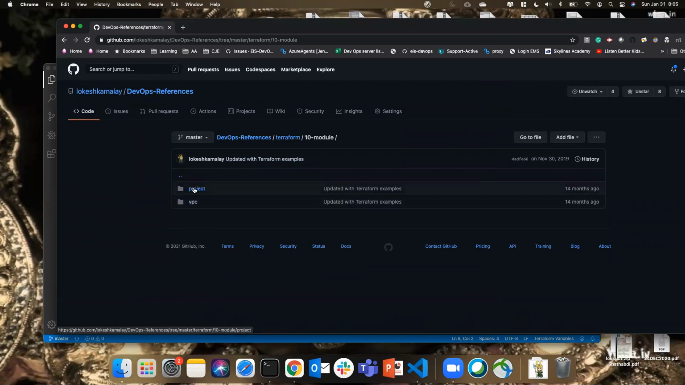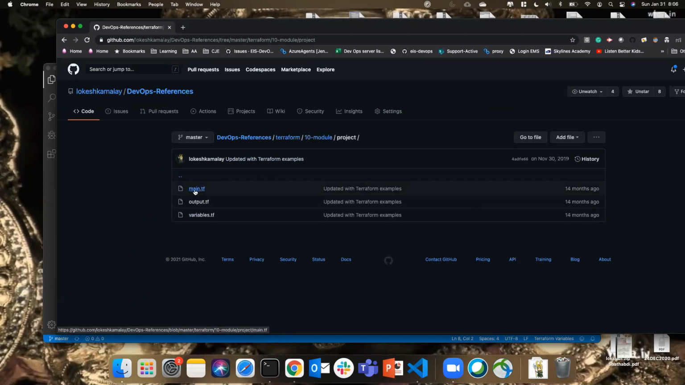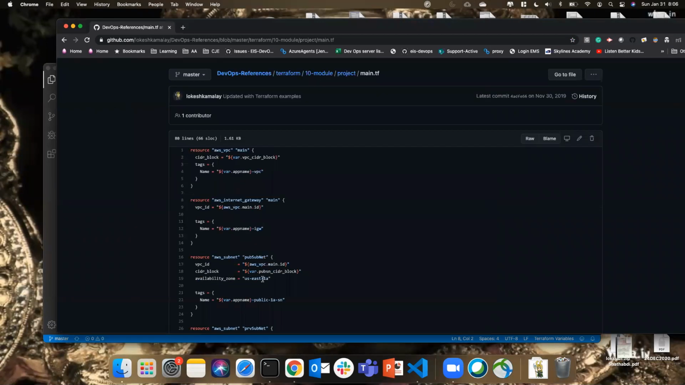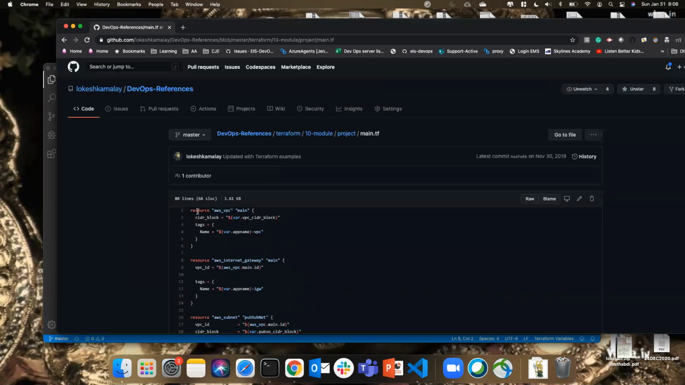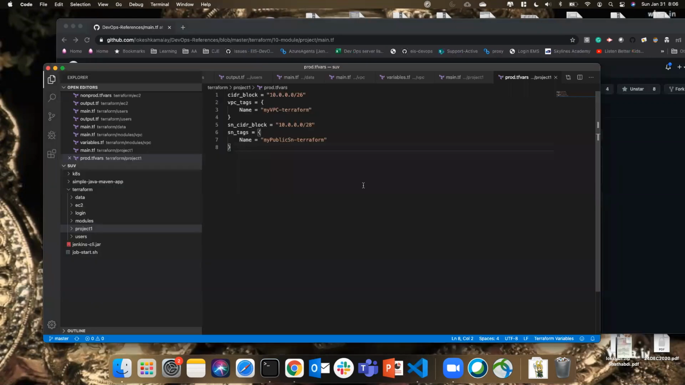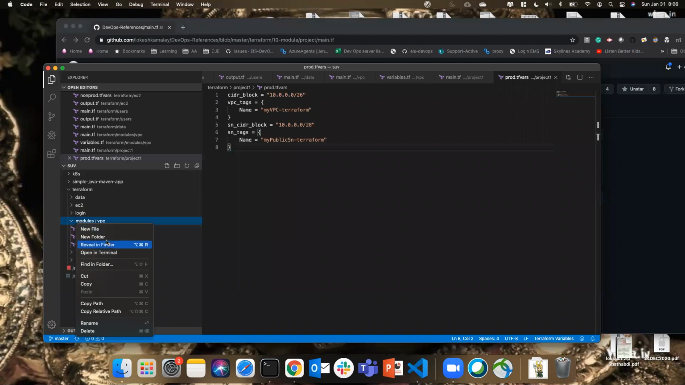So this is the project, right? We already have the project here. So what I'm going to do, rather than copying this, I'm going to create it. First we are creating a VPC. Inside the module, I have a VPC module already created yesterday. I'm going to create a new module now.